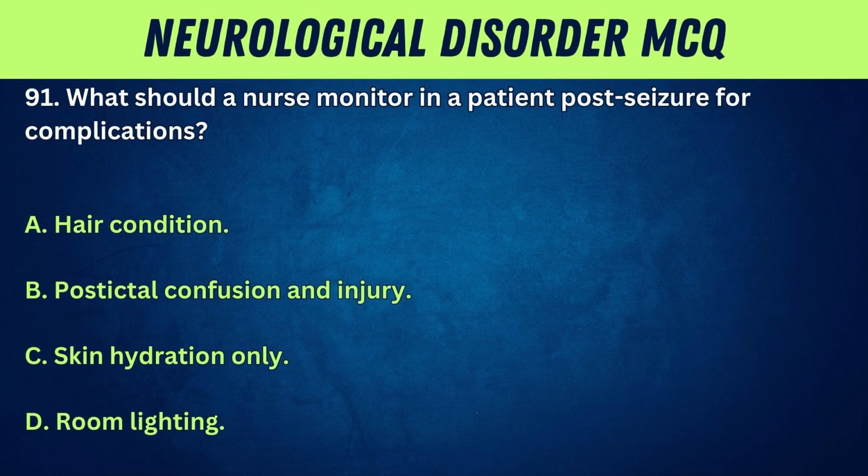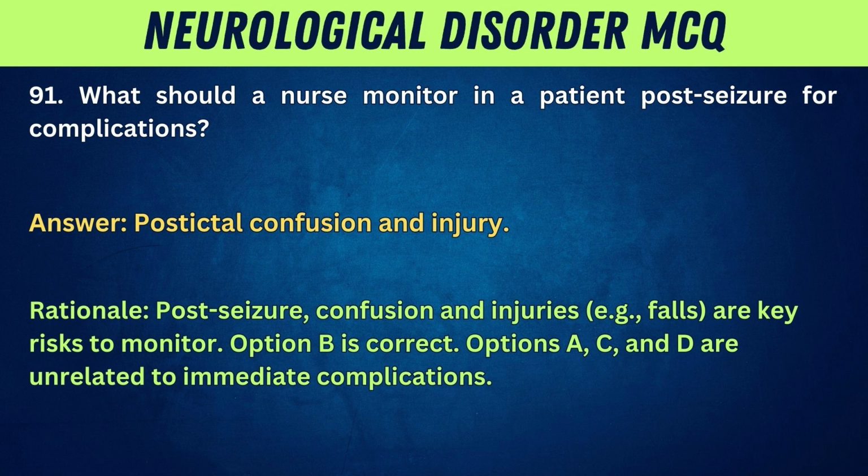91. What should a nurse monitor in a patient post-seizure for complications? A. Hair condition. B. Postictal confusion and injury. C. Skin hydration only. D. Room lighting. Answer: postictal confusion and injury. Rationale: post-seizure, confusion and injuries, e.g., falls, are key risks to monitor. Option B is correct. Options A, C, and D are unrelated to immediate complications.